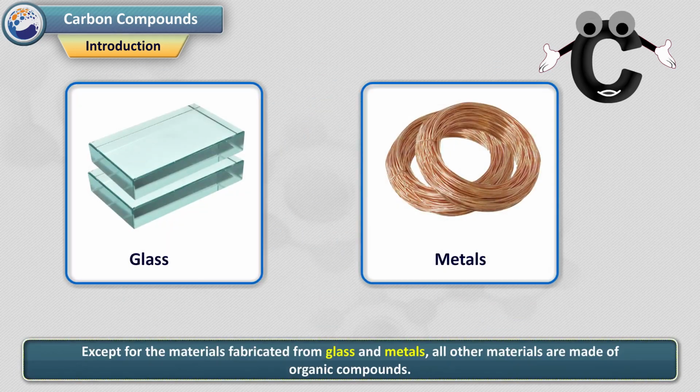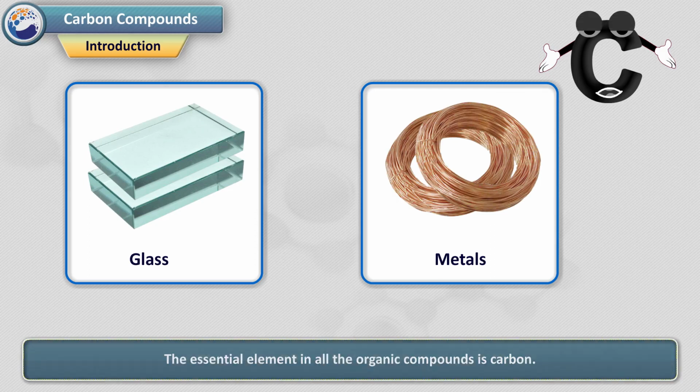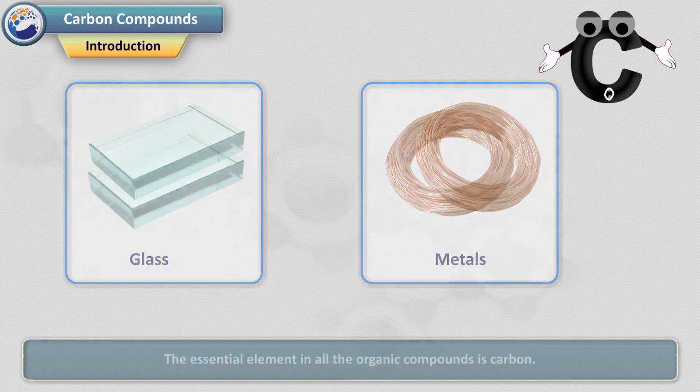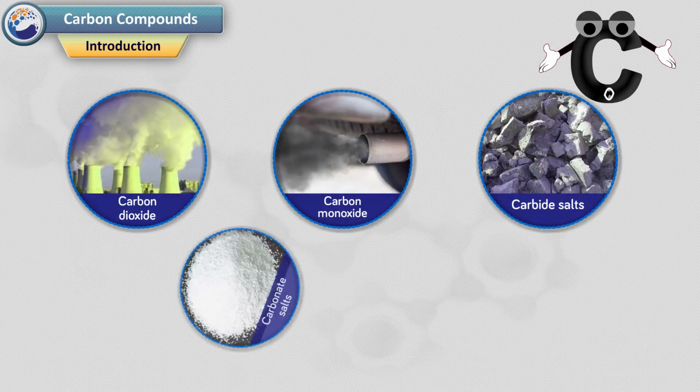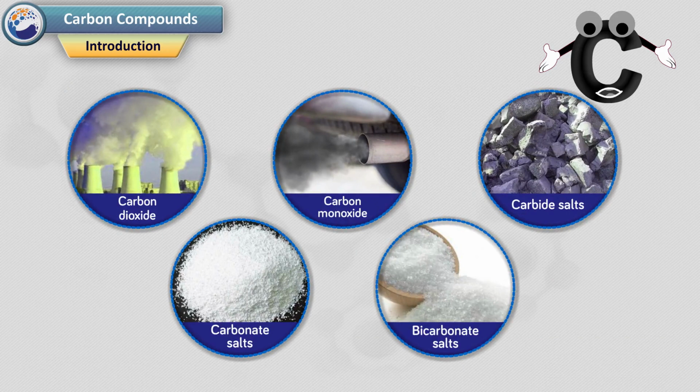Except for the materials fabricated from glass and metals, all other materials are made of organic compounds. The essential element in all organic compounds is carbon. The compounds carbon dioxide, carbon monoxide, carbide salts, carbonate salts and bicarbonate salts are exceptions. They are inorganic compounds of carbon.